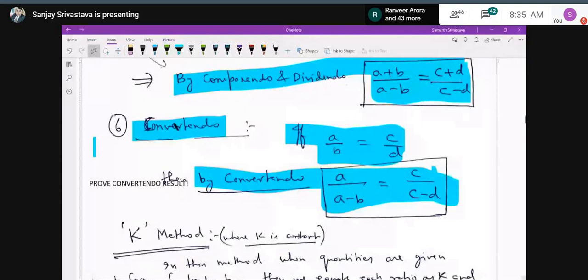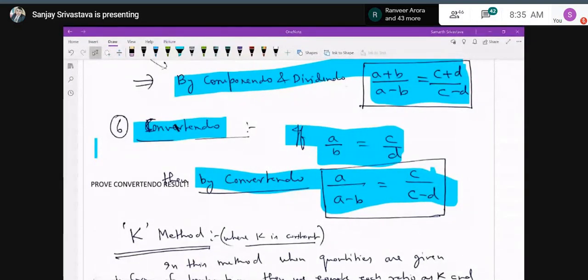If you are not able, yes. Just a minute. It's not very clear. Actually, one part is coming dark over here. Can you read it out?